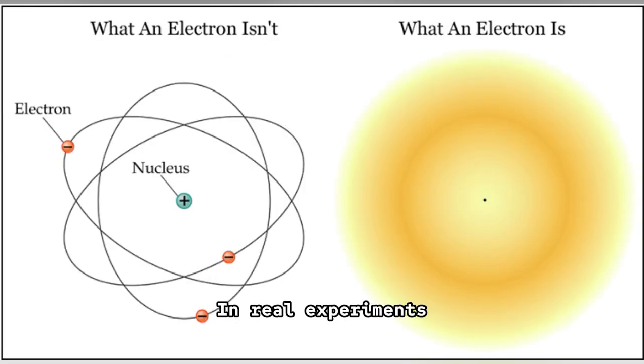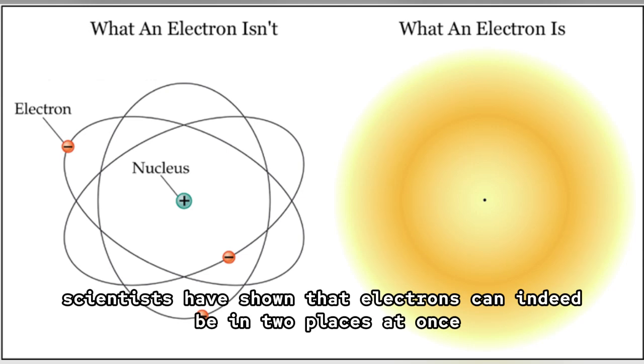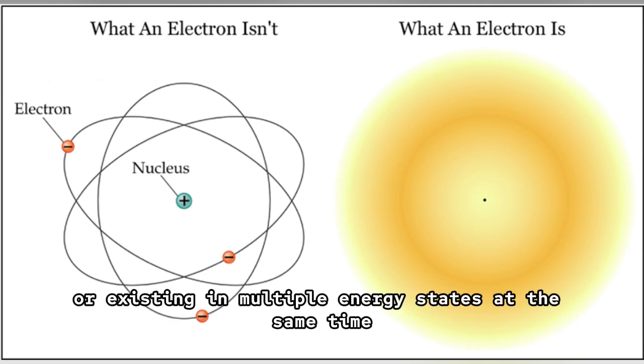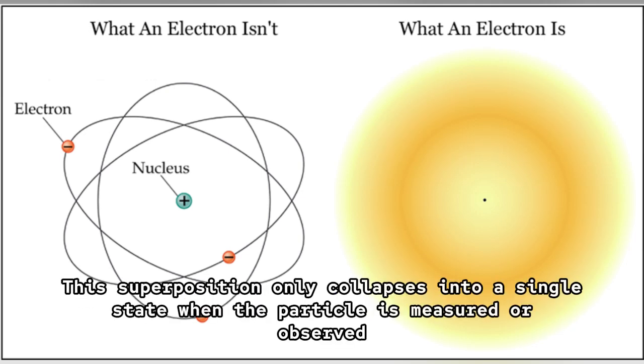In real experiments, scientists have shown that electrons can indeed be in two places at once, spinning in two directions simultaneously, or existing in multiple energy states at the same time. This superposition only collapses into a single state when the particle is measured or observed.